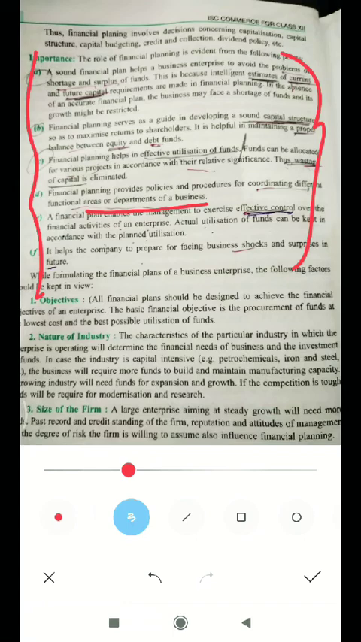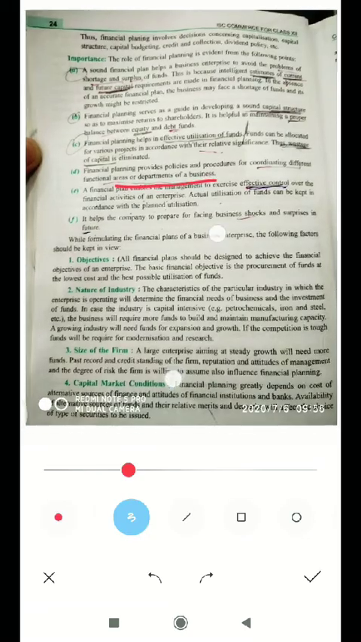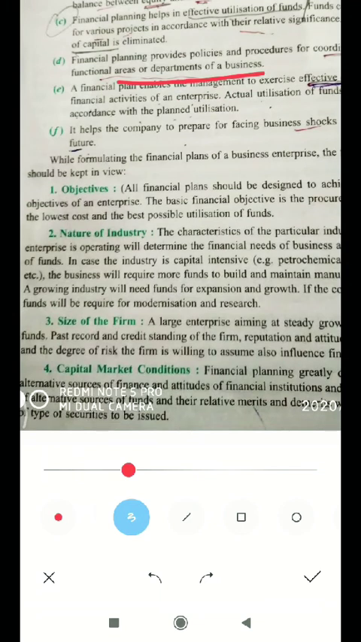Means if we are preparing financial planning, then what points should be kept in our mind? The first thing, you can see, objective. Definitely, if we are preparing our financial plan, then we should always keep in mind the objective of the concern. All financial plans should be designed to achieve the financial objective of an enterprise. Definitely, all business plans are prepared for achieving the objective of the business. If we do not think about the objective, the goal of the business concern, then how will it succeed?